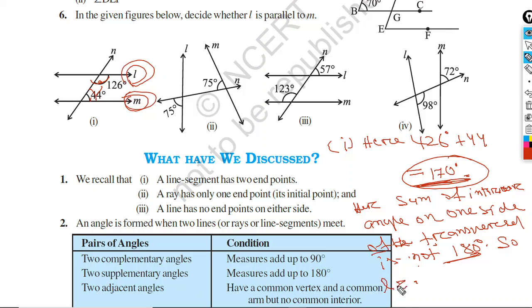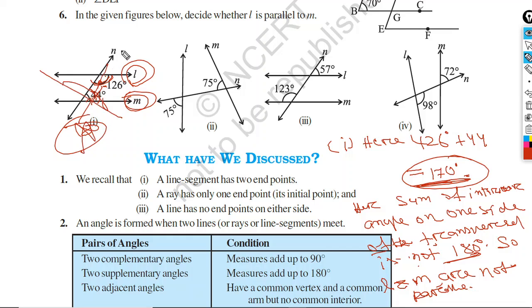So L and M are not parallel. If the sum would have been 180, then they must be parallel. But it is not 180, so they are not parallel. So this is not parallel.